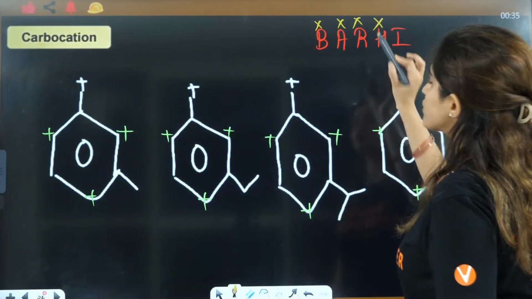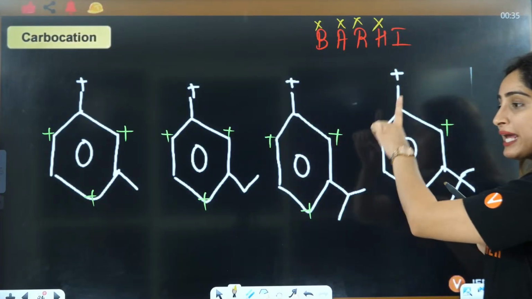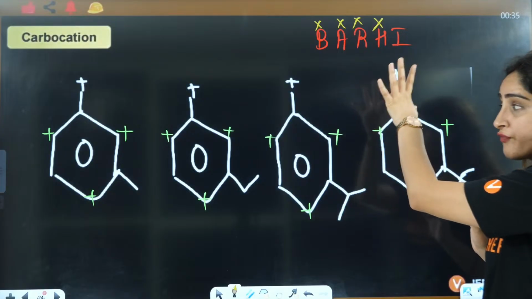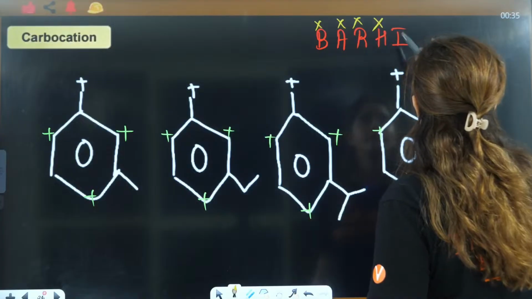Understood why hyperconjugation is not valid here? Yes, everybody? Understood or not? Why is hyperconjugation not valid? It's a very, very important thing, right? So now it is based on the inductive effect.